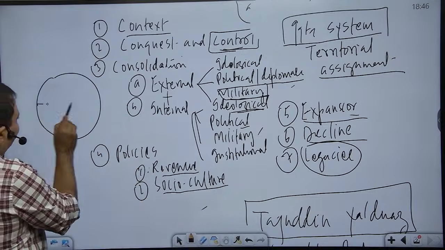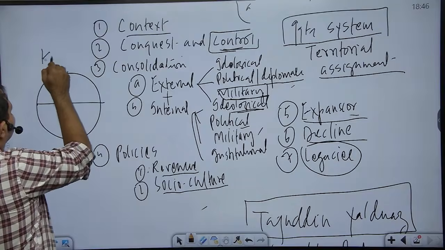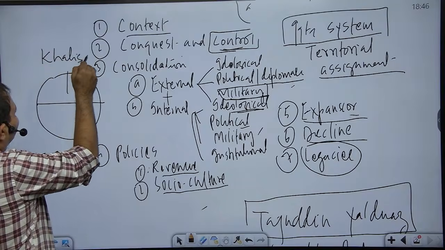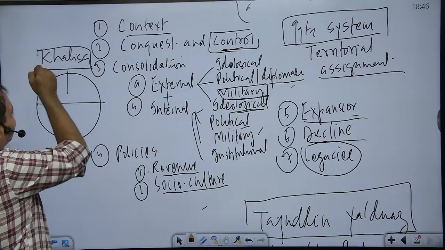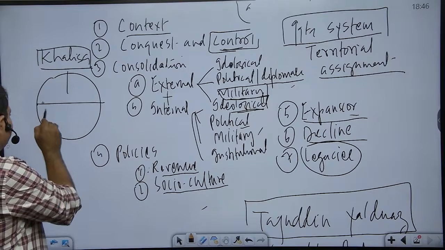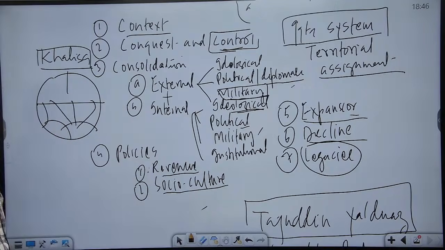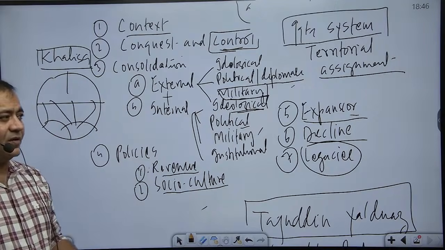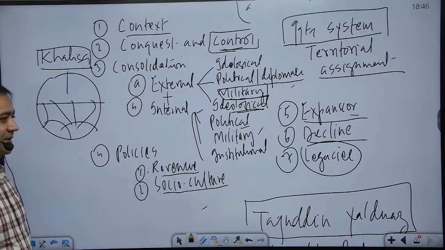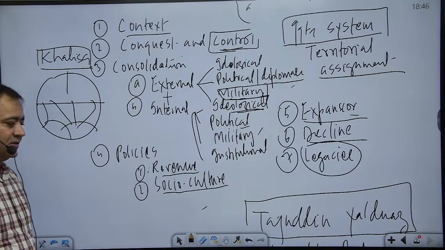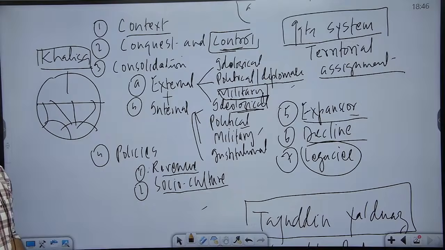One part of this is called Khalisa, that was directly under the Delhi Sultan. And these areas were divided among famous nobles, bigger and smaller both. The big nobles were called amirs. They were also called mukti, M-U-Q-T-I, and wali. These were the terms used for the big iqtadars.